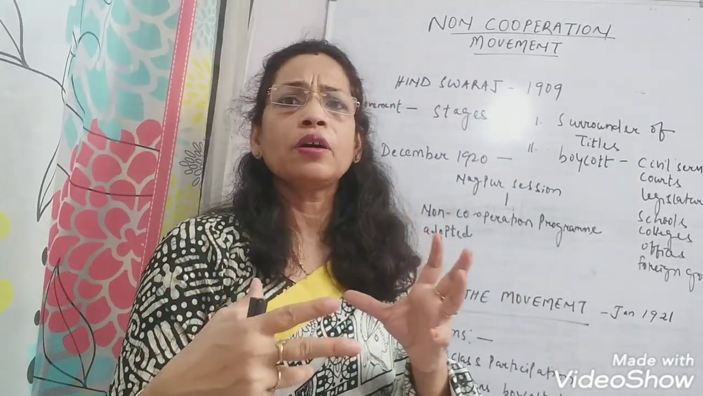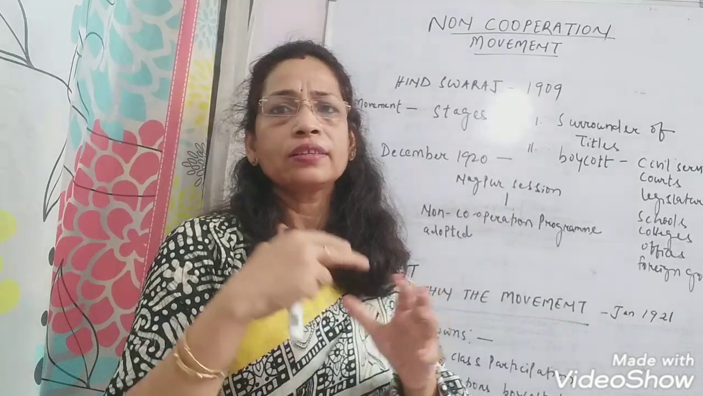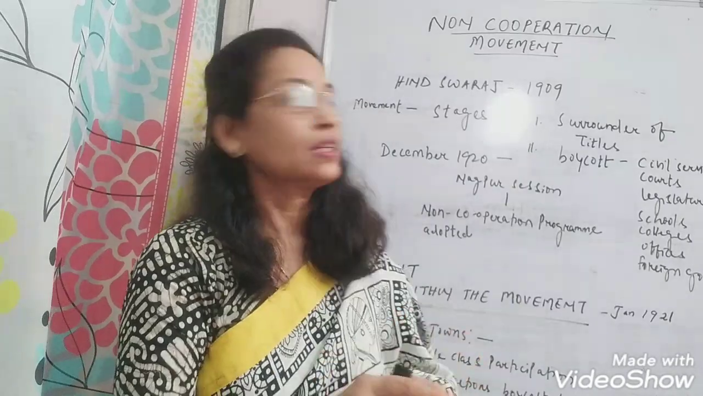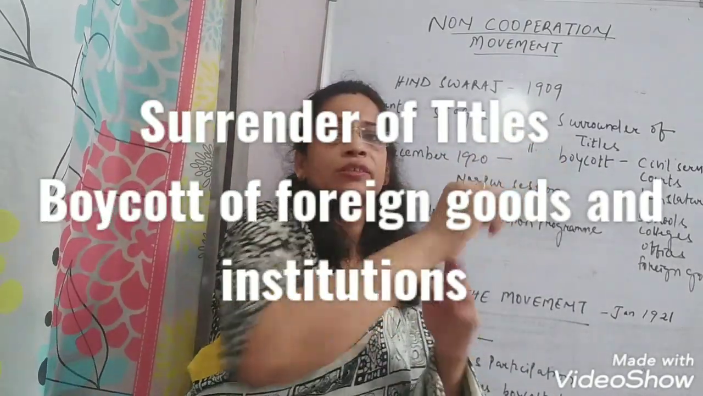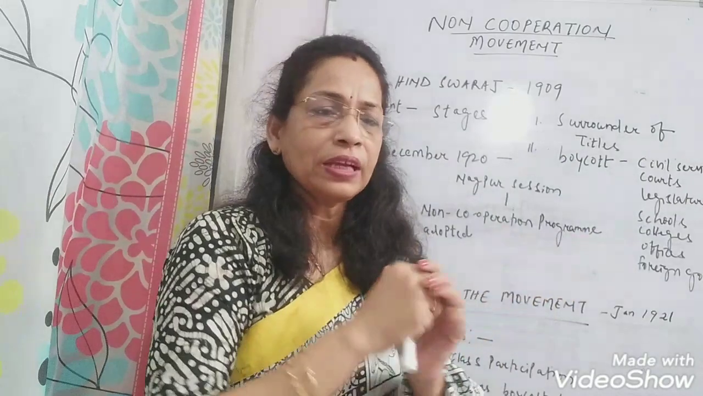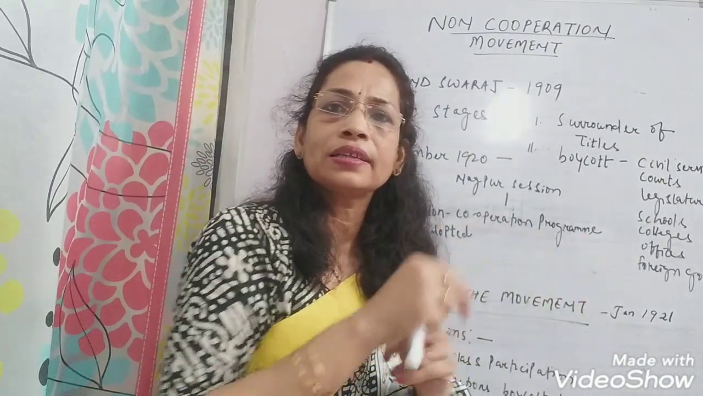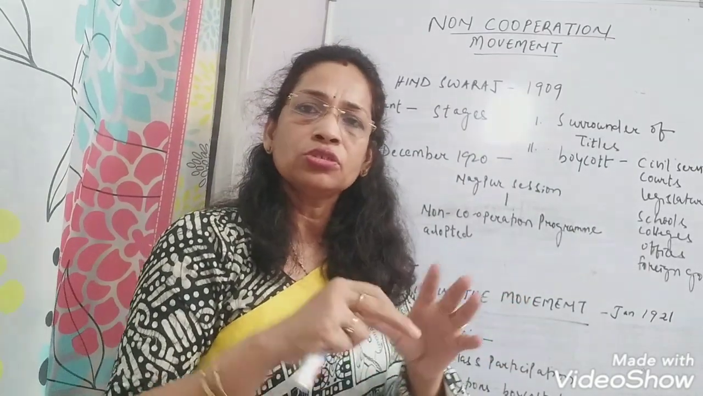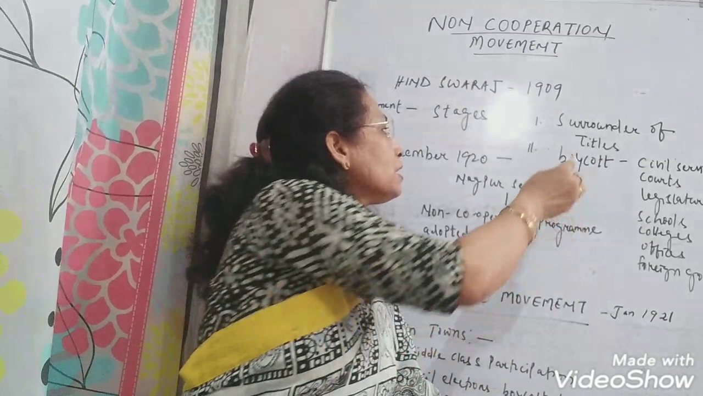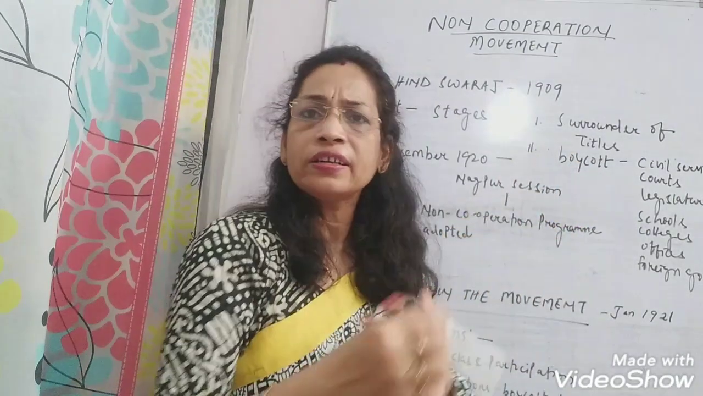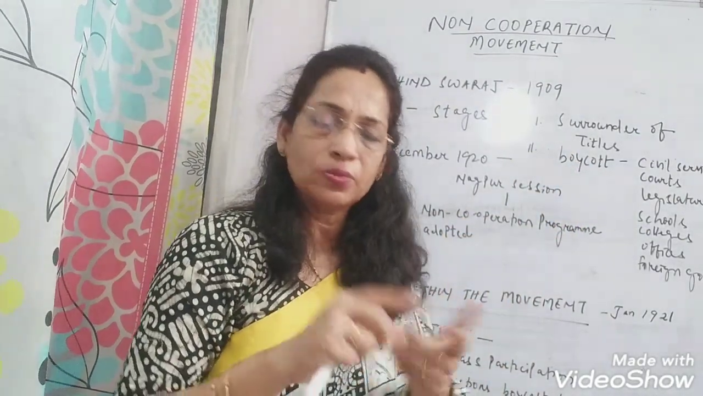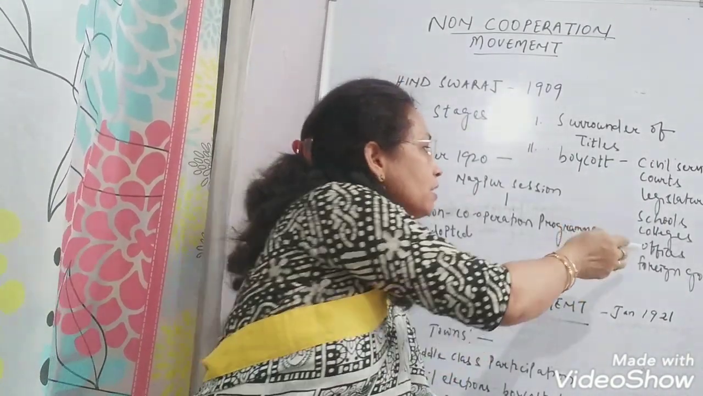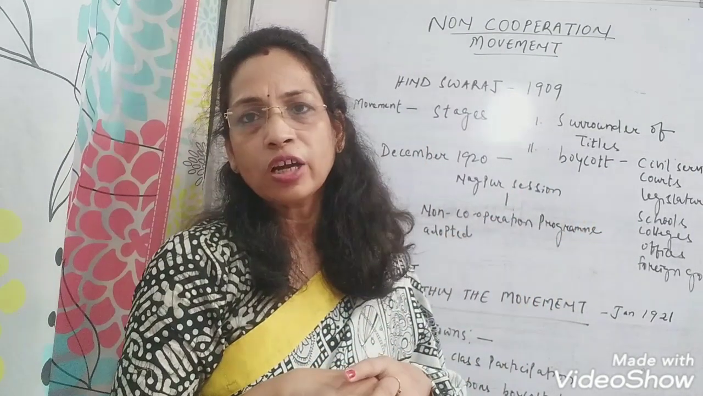Now let us discuss the various stages of the non-cooperation movement. Gandhiji said that the movement was to be unfolded in stages. First, various titles were to be surrendered. It means Indians should give back the titles given to them. The British had given many titles to allure Indians, so they were to be given back. Then the second stage would be boycotting British institutions, British offices, schools, colleges, courts, legislative councils. Then foreign goods were to be boycotted.